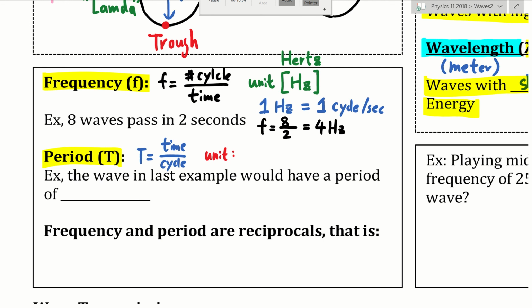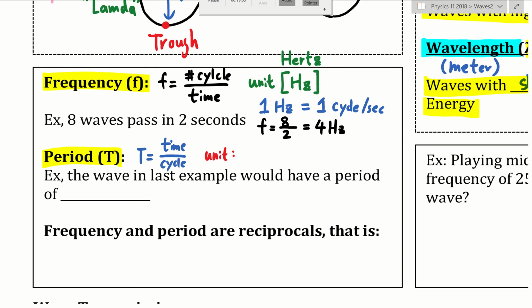Now, moving on. By the way, for frequency we use the symbol lowercase f to represent it in our equations. So if you see an equation with f in it, that is frequency. The last definition is period, which is a time measurement, and we usually use capital T. It's time per cycle, so that's exactly the reciprocal of frequency.